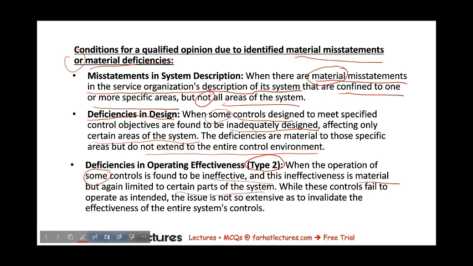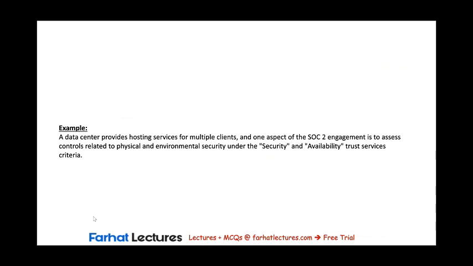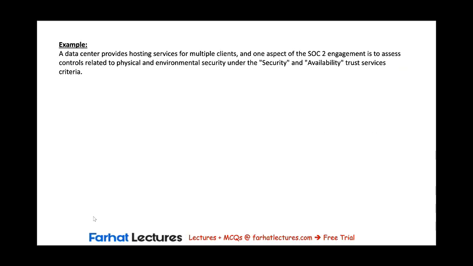While these controls fail to operate, the issue is not extensive as to invalidate the effectiveness of the entire system's control. So the qualified opinion is an "except for" opinion, where the mentioned issue is only the exception and not the general rule. Everything else is operating as intended. Now, the best way to understand the qualified opinion is through an example.